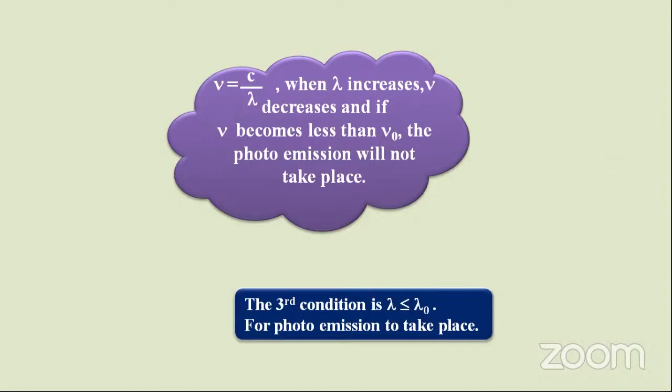Why? Because nu and lambda have an inverse relation, nu is equal to c by lambda. So nu should be greater than or equal to nu naught, and lambda should be less than or equal to lambda naught. Is it clear, dear students?